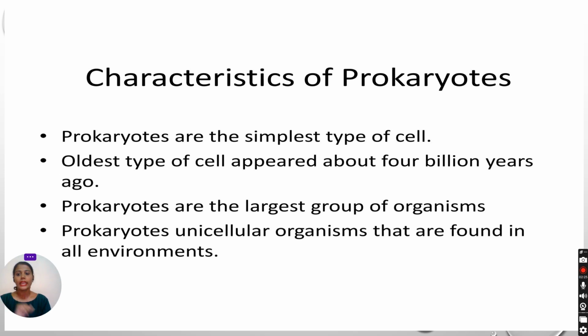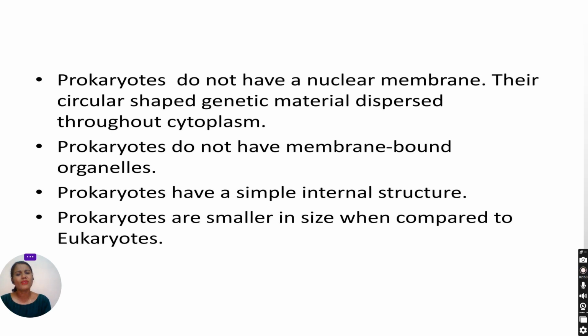Prokaryotes are the largest group of organisms, found in all environments, such as deep oceans, snow-covered areas, deserts, and so on. They have a very simple structure and do not have a nuclear membrane.